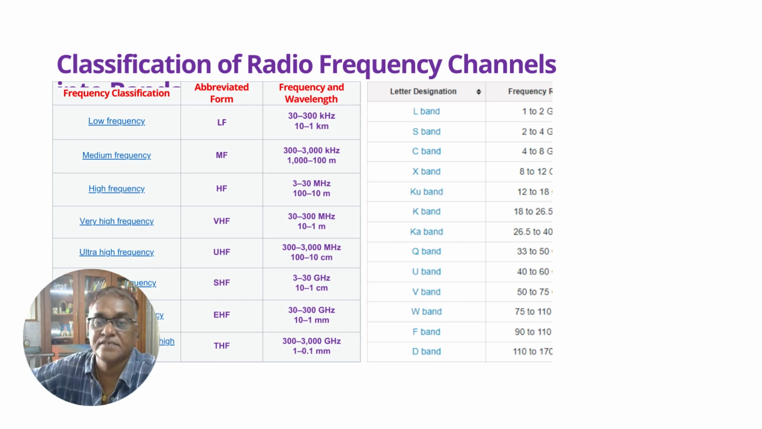As discussed earlier, the radio frequency channels start from LF and go through MF, HF, VHF, SHF like that. Again, in the gigahertz ranges, there are sub bands which are known as L band, S band, C band, X band, Ku band, K band, Ka band, etc. The frequency ranges are given in the table.